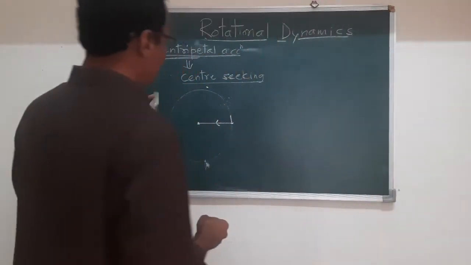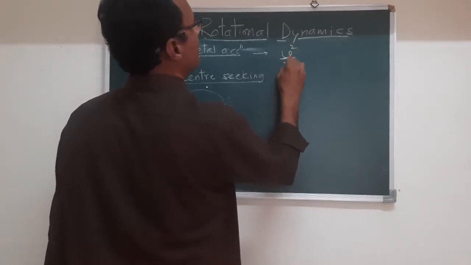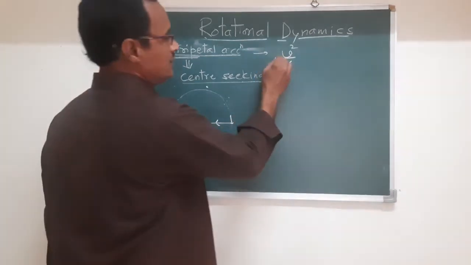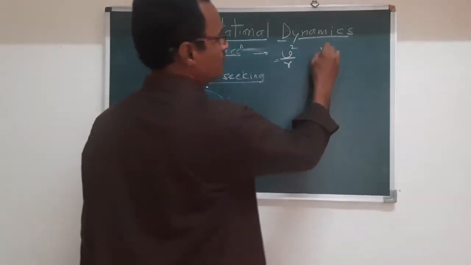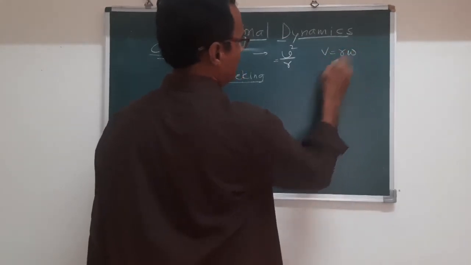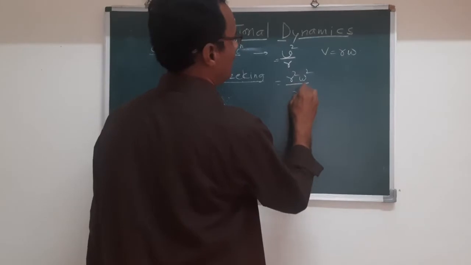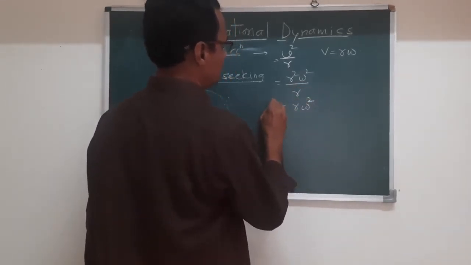Now that centripetal acceleration has a magnitude v square by r. This is the centripetal acceleration. Now if you substitute the value of v equal to r omega, then we get r square omega square upon r, that is equal to r omega square. This is the centripetal acceleration.